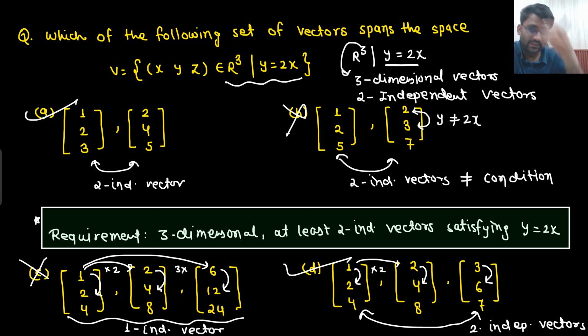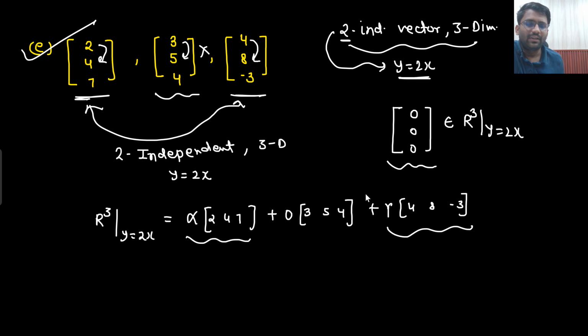But then here as well you will say the same thing, that you multiply with 0, 0. If you need 0, 0, then you will have to multiply with 0, 0. Simultaneously they have to be 0, right? So alpha, beta, gamma can simultaneously be 0.